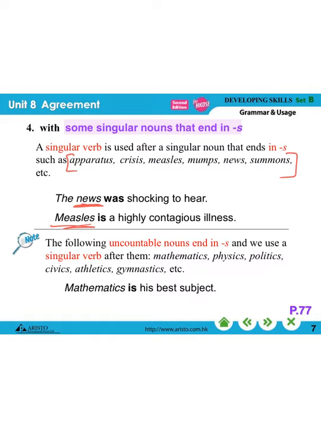And of course, for the following uncountable nouns that end in S, because this is the spelling of the word, it ends in the letter S, it doesn't mean that this is a plural noun, but it means that this is the spelling of the word, so we use a singular verb. Of course, we have to use singular because they are uncountable. Mathematics is his best subject, physics is his best subject.